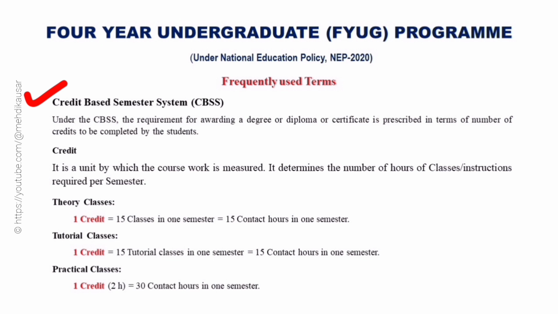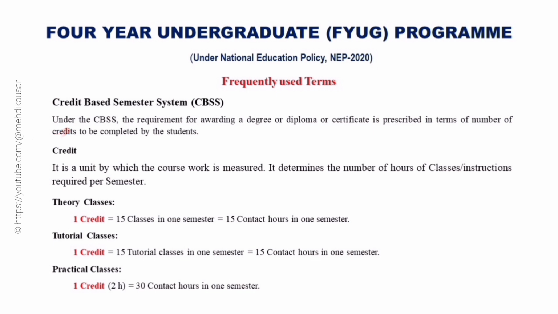Under the CBCS system, the requirement for awarding a degree or diploma or certificate is prescribed in terms of the number of credits to be completed by the students. Now, what is credit? As per the CBCS system, the academic achievement of a student is measured in terms of credits. Credit is a unit by which the course work is measured. It determines the number of hours of classroom instruction required per semester.